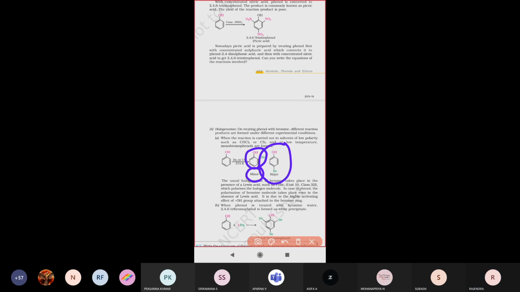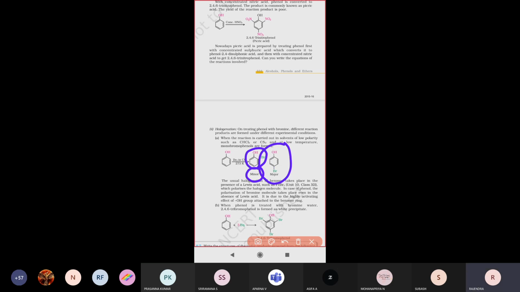So based on the activeness of the aromatic compound, we decide which is major and which is minor. The bromine atom attacking the ortho position causes less activation on this aromatic ring, so that compound is considered the minor compound. But this other compound, the major compound, is activated by the OH group.